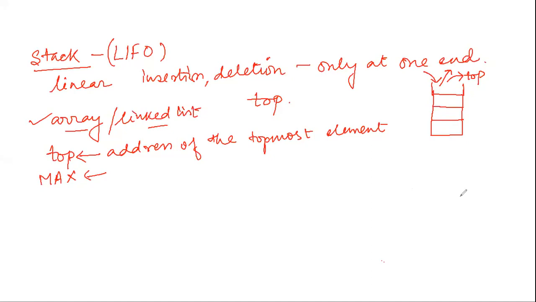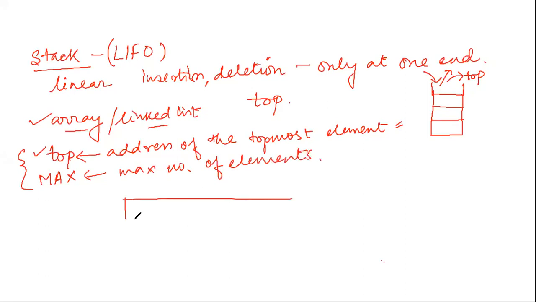So we know that there are two variables included in the concept of stack. One variable is named top, which will hold the address of the topmost element. So do not mix it up. Top will never hold the value of the element. It will hold the address, that is the memory location, of the topmost element. And there is another variable, max, which is used to store the maximum number of elements that the stack can hold. Suppose I am drawing one stack like this.